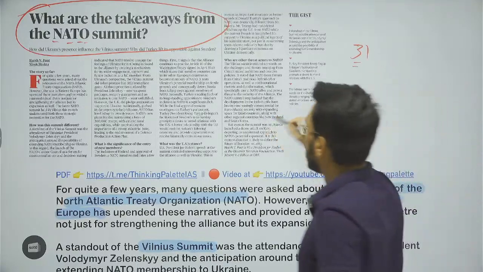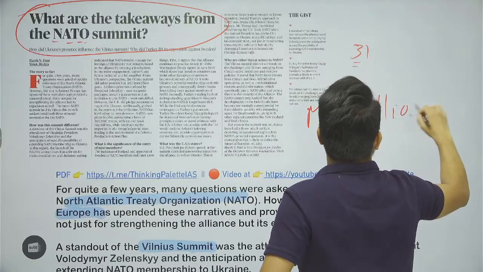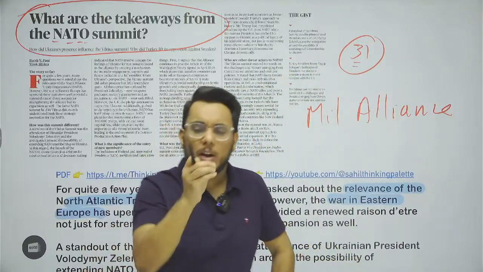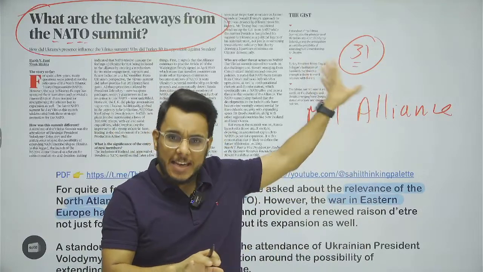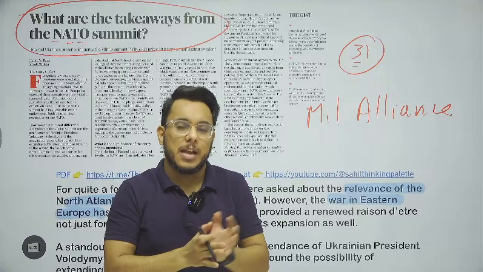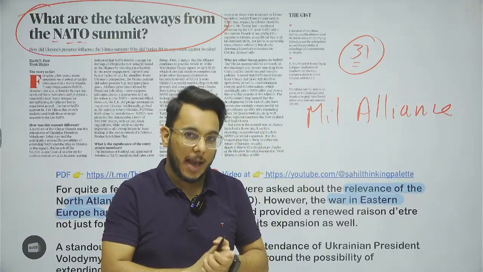NATO is a military alliance, which means that these 31 countries have come together under a common philosophy. That is, if an attack happens on any one of them, all will assume that the attack has happened on all of us, and all will collectively come forward to resist that particular attack.